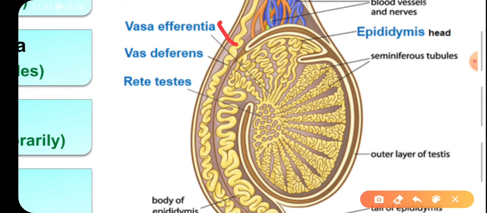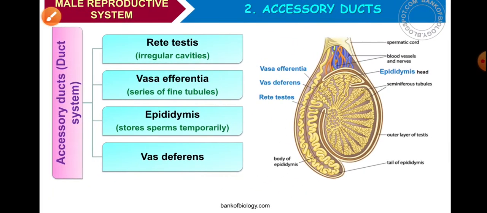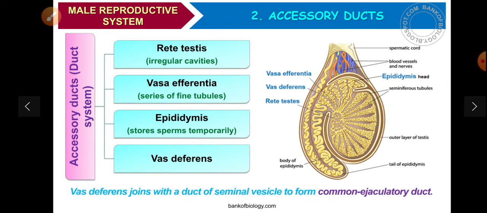Vas deferens, testes. This is the structure here, the outermost layer of the testes. This vas deferens joins with the duct of the seminal vesicle to form the common ejaculatory duct.